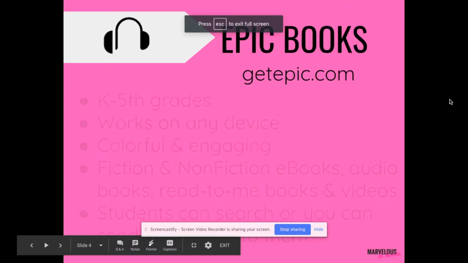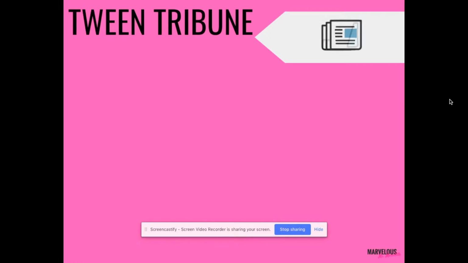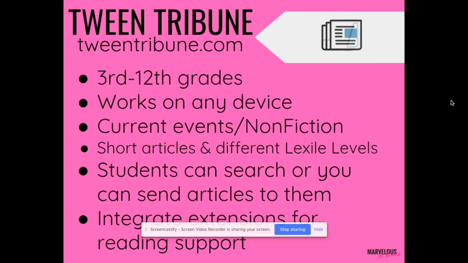So we talked about Epic books, GetEpic.com. Okay, the next ones will go faster. That one has a lot more details, and I'm really passionate about that resource. Tween Tribune, tweentribune.com, is really great for 3rd through 12th grades. It works on any device as a website. I believe they don't have an app, but I would just use it as a bookmark. You can have your tech teacher possibly set that up if they're the ones in charge.